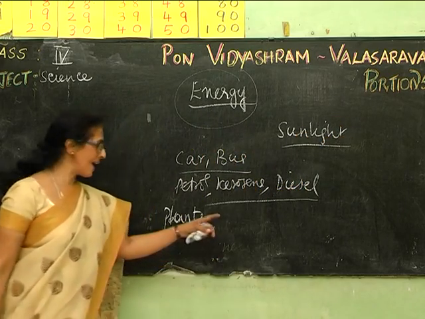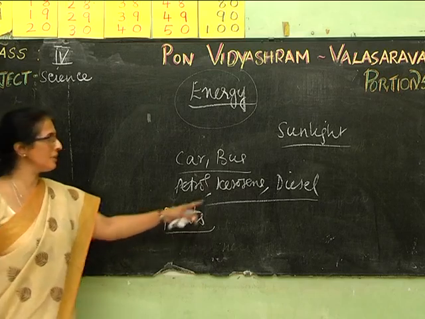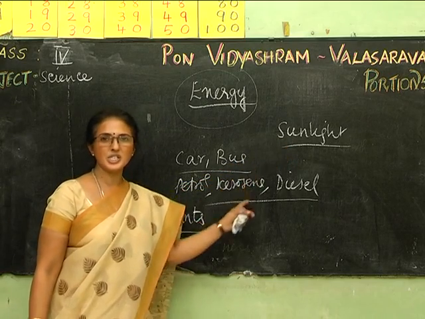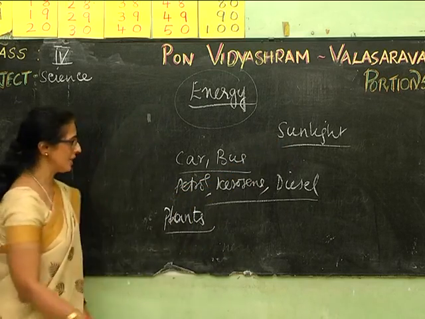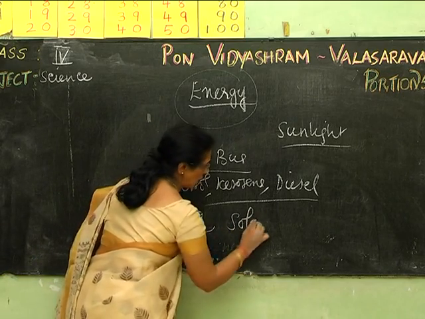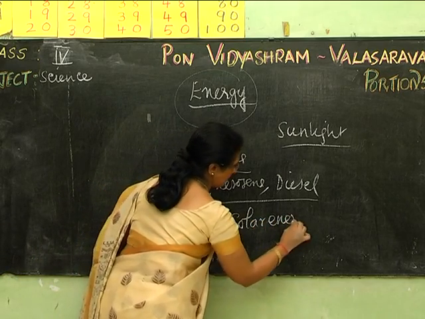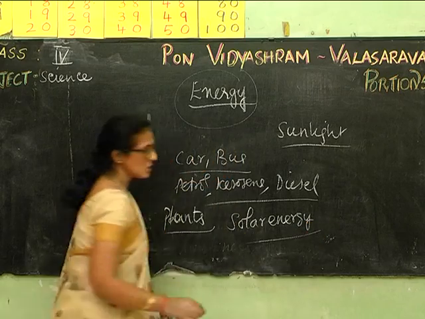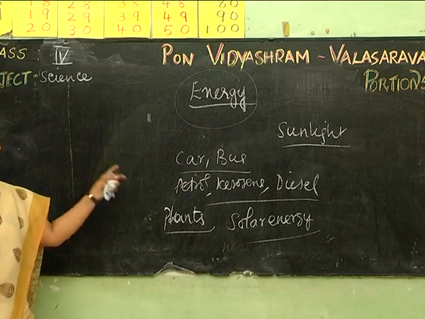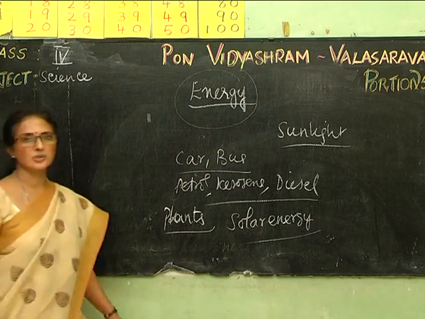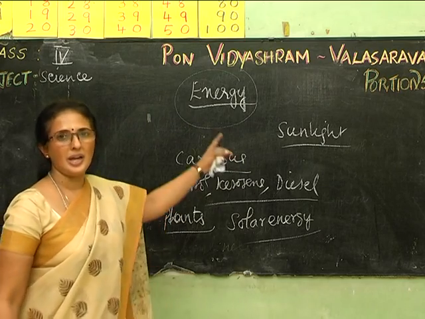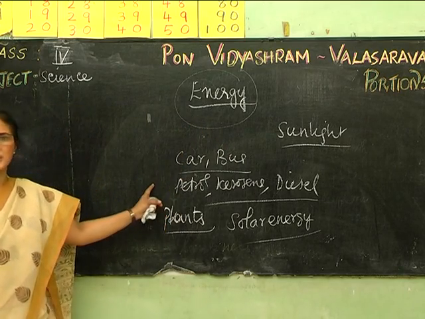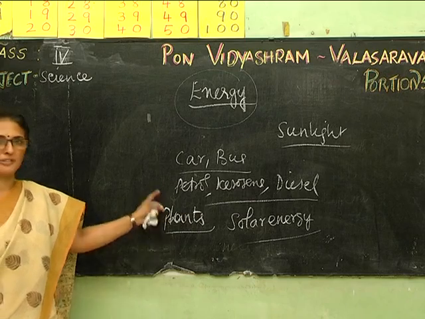That means plants use the sunlight and get energy from the sun, and that energy you call as solar energy. So that means on the whole, no living thing or nothing in this world can be without energy. Now this energy is of different forms or different kinds.